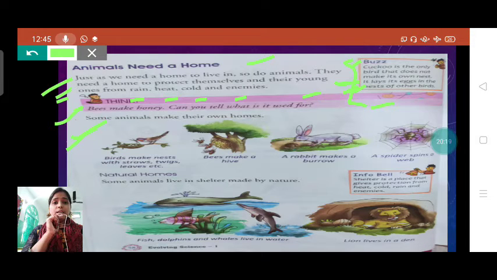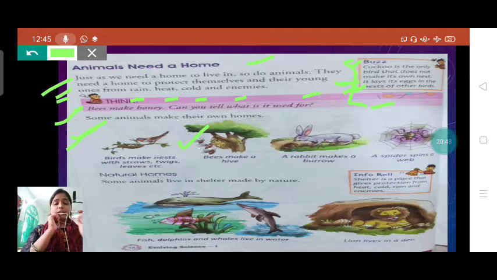Birds make nests with straws, string, leaves, etc. They assemble many different things and make their home, known as a nest.